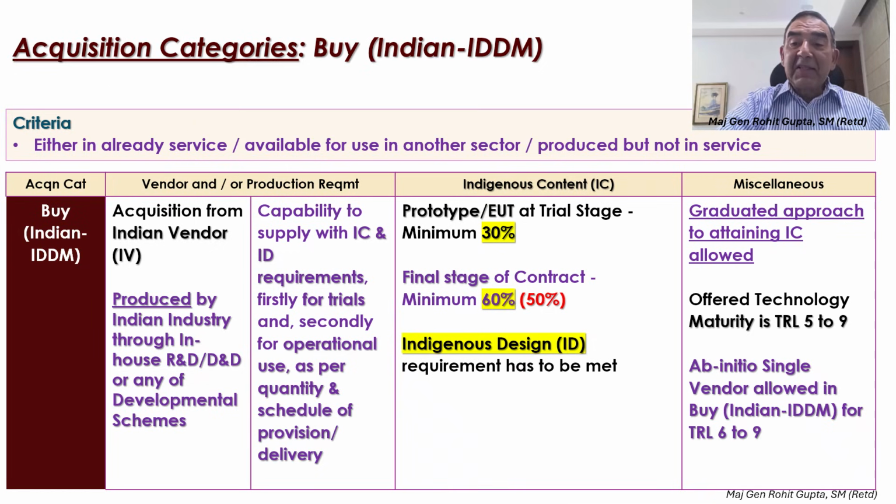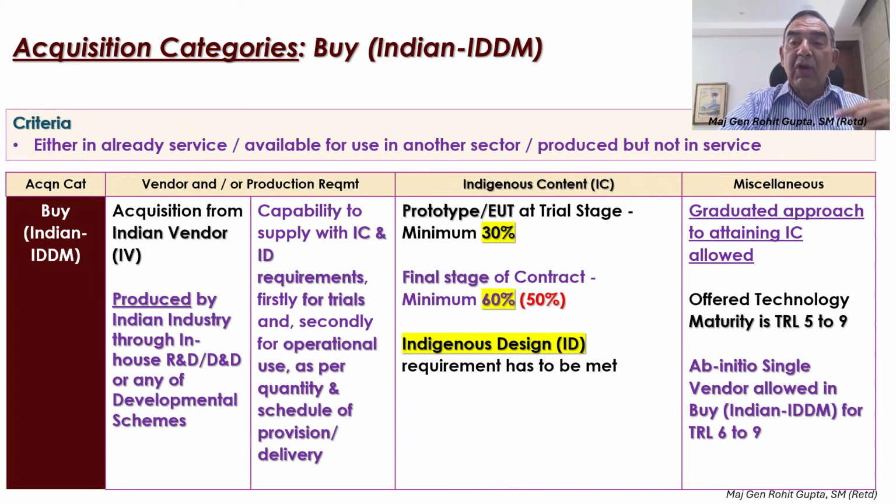Now, the indigenous content. What has been introduced is that at the trial stage itself, the vendor will have in the equipment provided for trials, the prototype, a minimum of 30% indigenous content, which shall be checked. So no longer can the vendor produce something from equipment from abroad off the shelf, produce it for trials, give a certification that he'll meet the indigenous content at the time of delivery, carry out the trials, pass the equipment, and then look at indigenization and create a problem in the delivery.